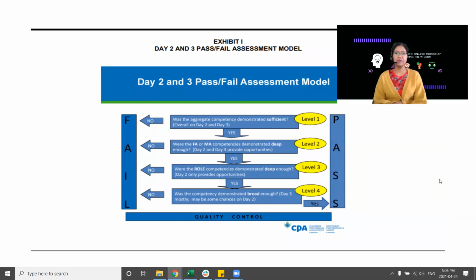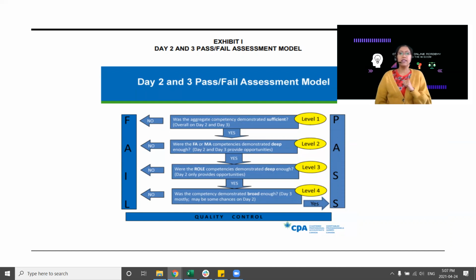So this is how the pass or fail model looks for CPA. As you notice, there are 4 levels: level 1, level 2, level 3, level 4. If you clear all of those, then you pass the CFE. Now let's check what each level means. The first level is: was the aggregate competency demonstrated sufficient? This is checked overall on day 2 and day 3, based on how many C's and RC's you have scored in all the subjects over day 2 and day 3. If you clear this, you clear level 1.